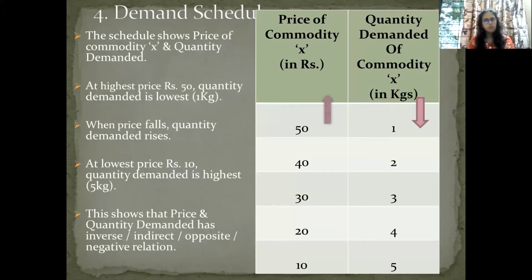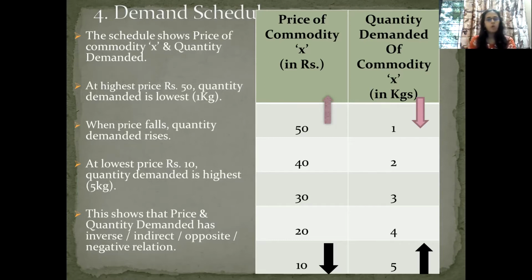Demand schedule is nothing but tabular representation of data. Whatever the data is there, I'm representing it in tabular form. If you see, price of commodity in rupees is the first column, and the second is quantity demanded of commodity in kgs. So first it indicates price of commodity, and second column quantity demanded at that price. For example, at rupees 50 quantity demanded is 1 kg, at rupees 40 quantity demanded is 2 kg.